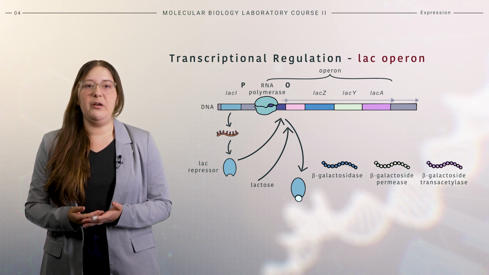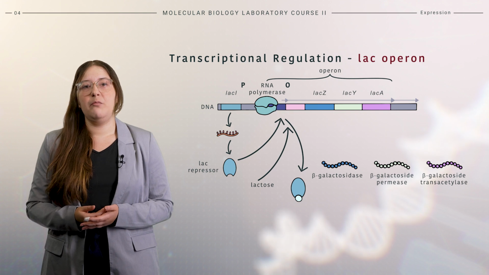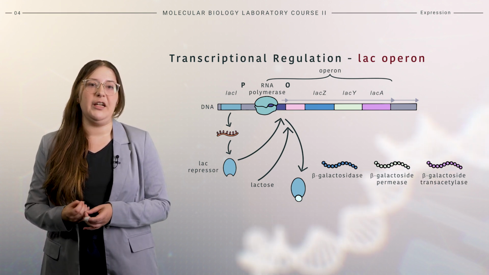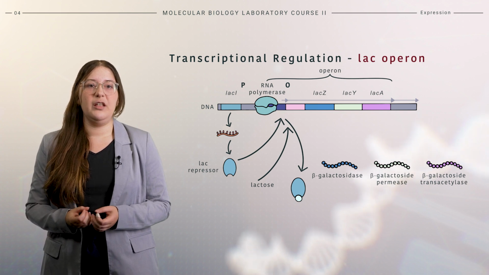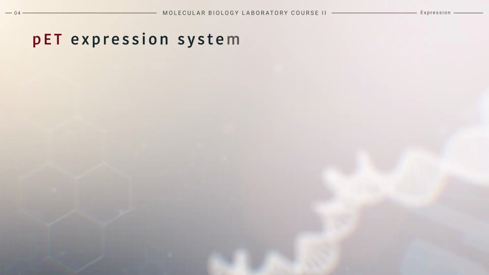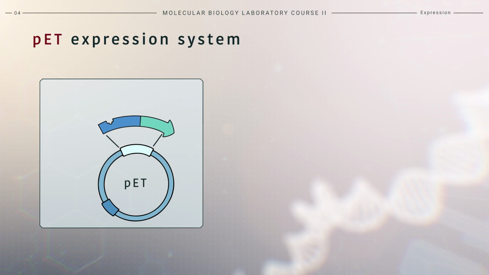In molecular biology, this system is used to express target genes by replacing the Lac operon genes with one or more target genes, potentially in the form of using a vector system. The pET expression system is an example of vector systems that utilize the Lac operon.